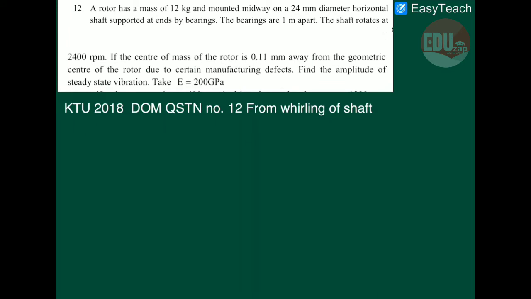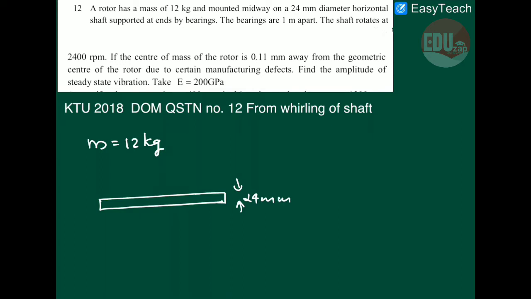Now come back to the question. So the rotor mass is m equal to 12 kilograms and mounted midway on a 24 mm diameter horizontal shaft. The shaft, where the mass is mounted, has a diameter of 24 mm. Then at the bearings, these bearings are separated by a distance of 1 meter.